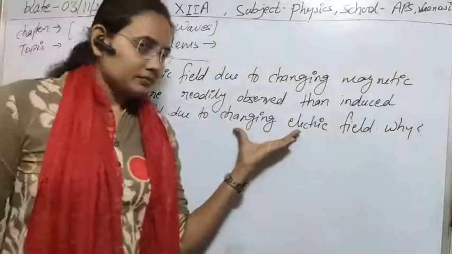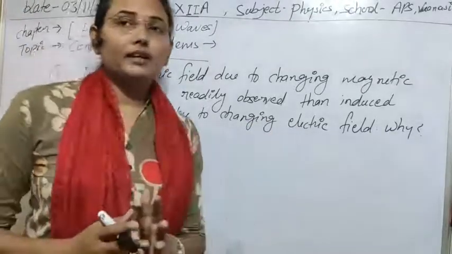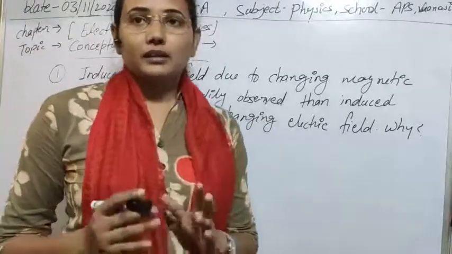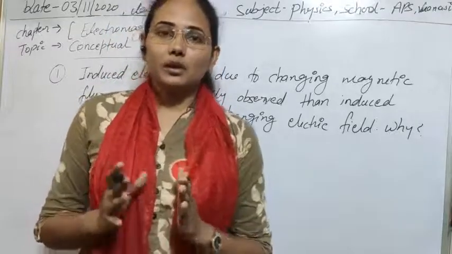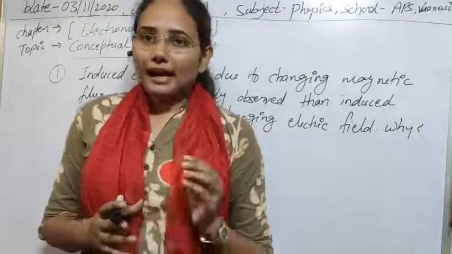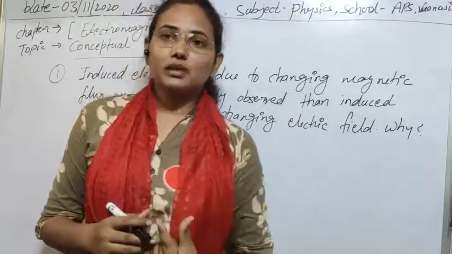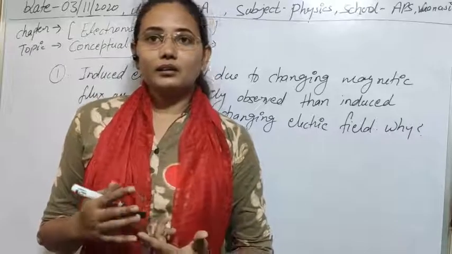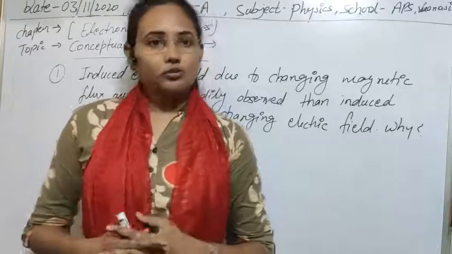As you know, when there is a change in electric field, there is production of displacement current between the plates of the capacitor, and that displacement current is very small. Due to that small displacement current, the magnetic field produced is also very small, so that cannot be observed easily.